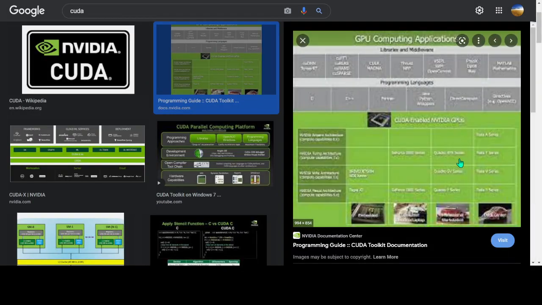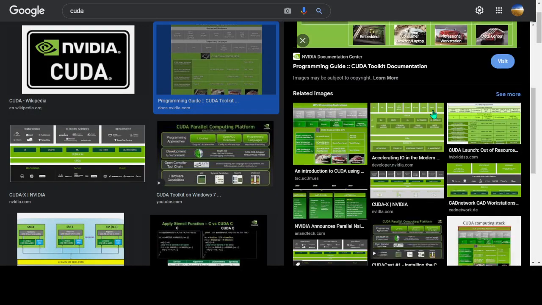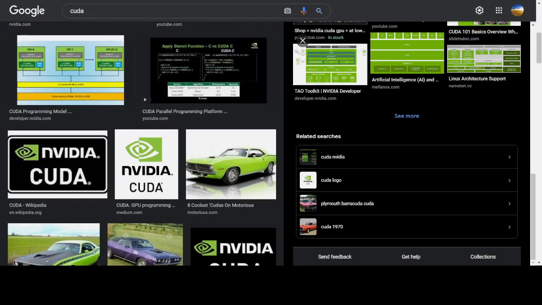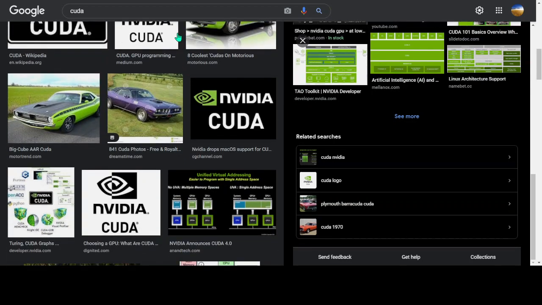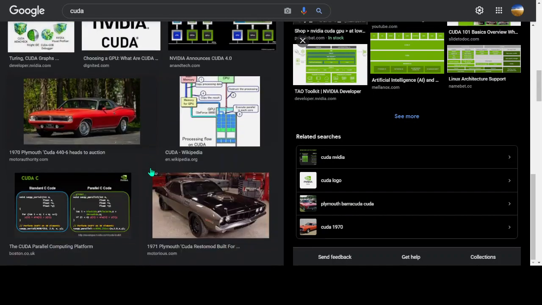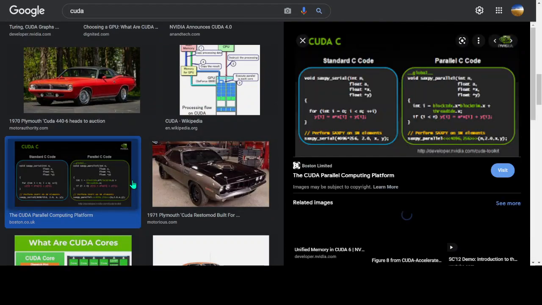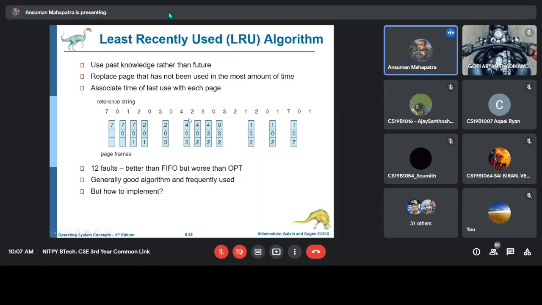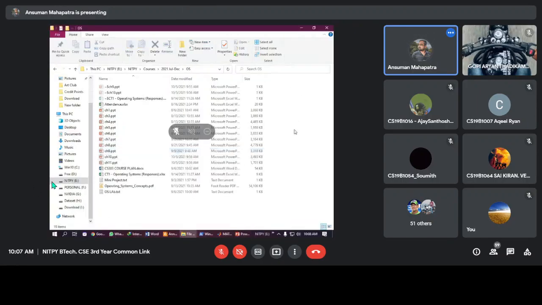One minute. I think you will get this algorithm with a good example in some video. Let me search for that one. One minute.